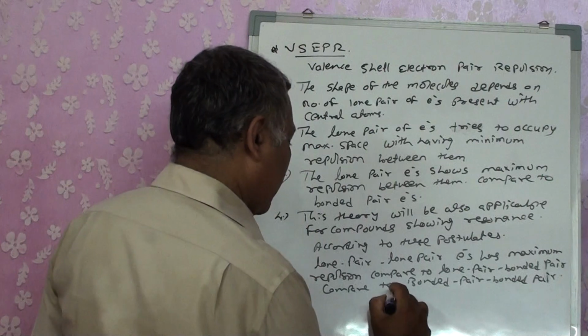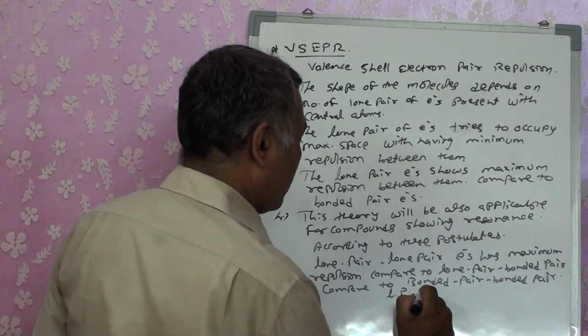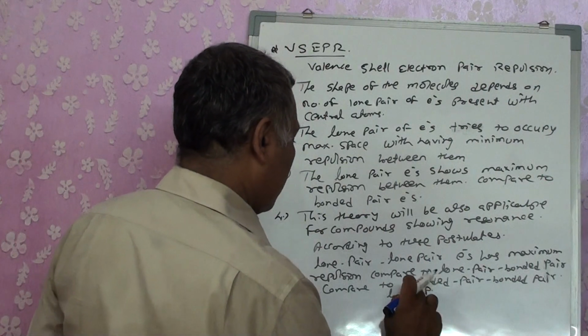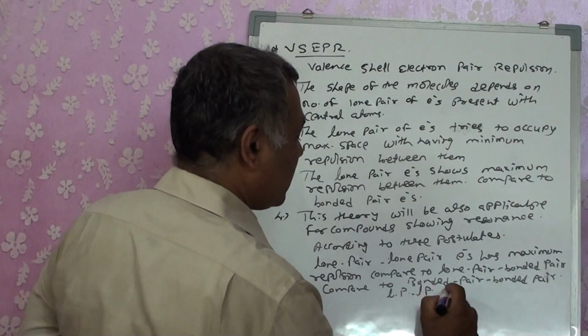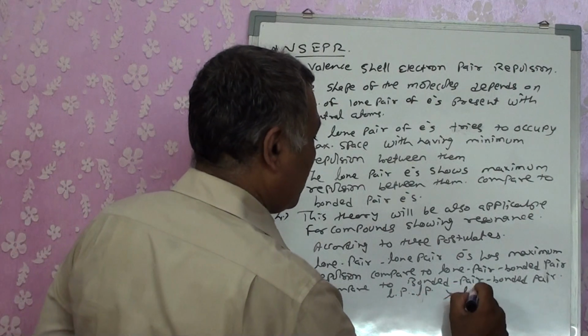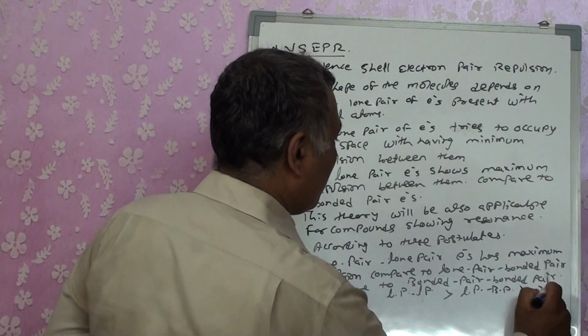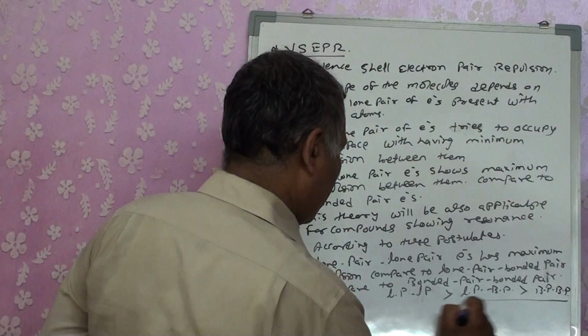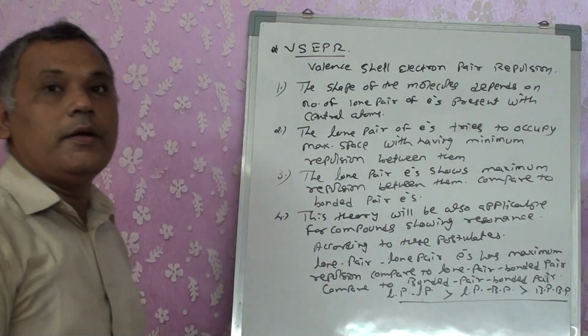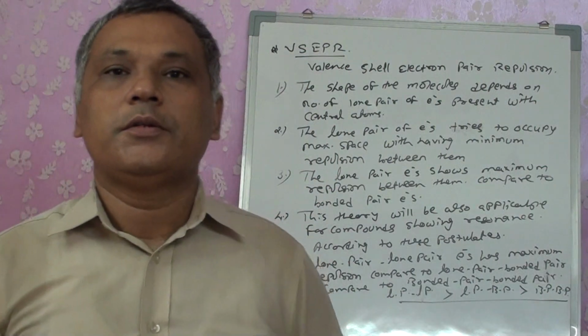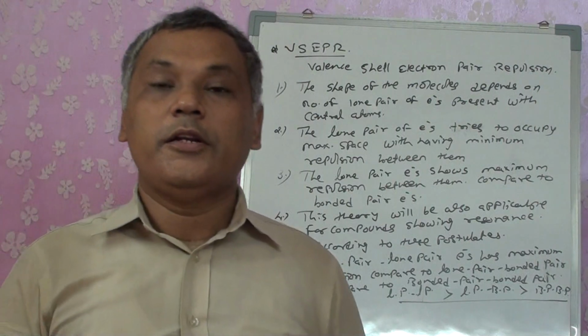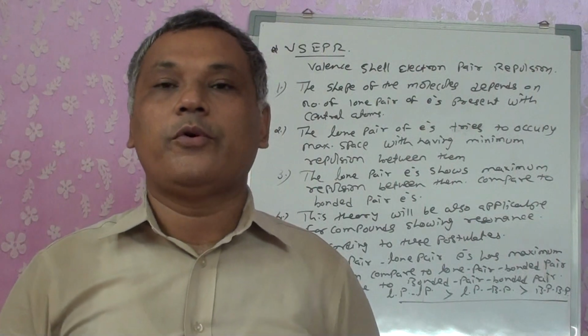That means we can write it as: lone pair-lone pair has a maximum repulsion, then lone pair-bonded pair, compared to bonded pair-bonded pair. Right? And because of this property, we are going to get different structures of the compounds.